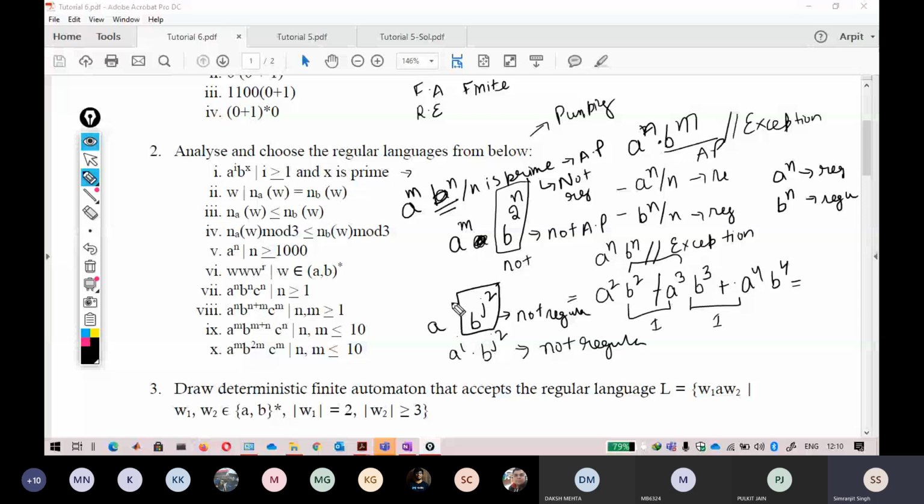Keep that in mind. This is the concept I want to tell you. Only in this one, because the individual terms are regular. If any individual term is not regular, when you write it with any term, that automatically becomes not regular. Keep that trick in mind also.